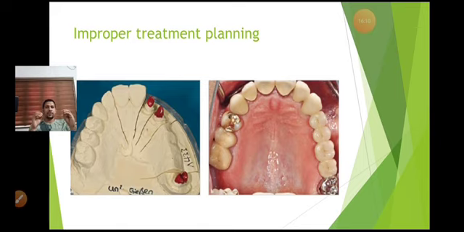This type of mistake will stay as it is. It's like your signature, because whenever the patient goes to any other clinic, they can see it and the patient will tell your name. So please make sure you make a correct treatment plan before you start any treatment.